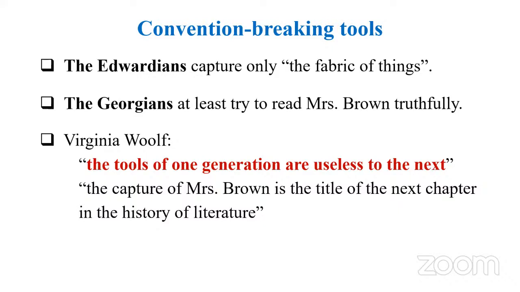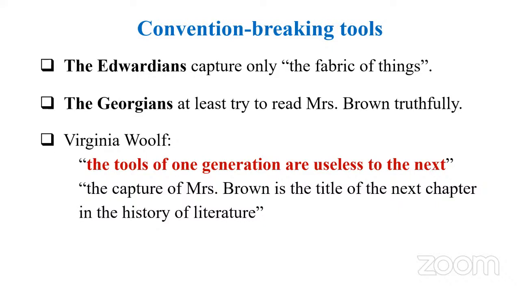So this is the difference between traditionalists and modernists. Traditionalists try to capture outer reality, whereas the Georgians, or modernist writers, try to capture the inner reality of characters: how they think about the world, their perception of the external world. That's how we get this technique, stream of consciousness. Simply put, it is the flow of thoughts in a character's mind at a given point of time. So these writers, the modernists, the Georgians, try to capture her inner reality, the inner reality of Mrs. Brown. They might have failed initially, but at least they tried. So that's the conclusion we arrive at.